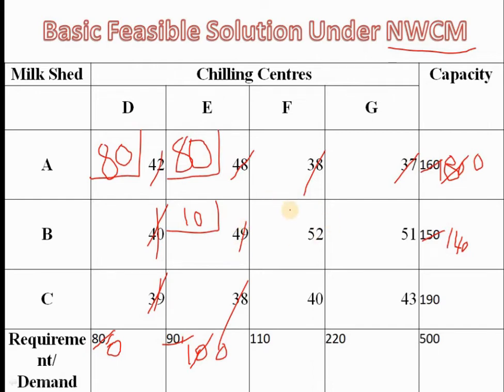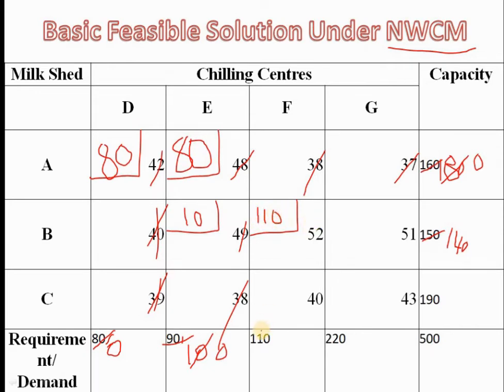Again you should start from the northwest cell among the unallocated cells. Compare requirement and capacity. The requirement is lesser than capacity, which is 110 over 140. So I will allocate as much as possible. 110 is possible for this cell.